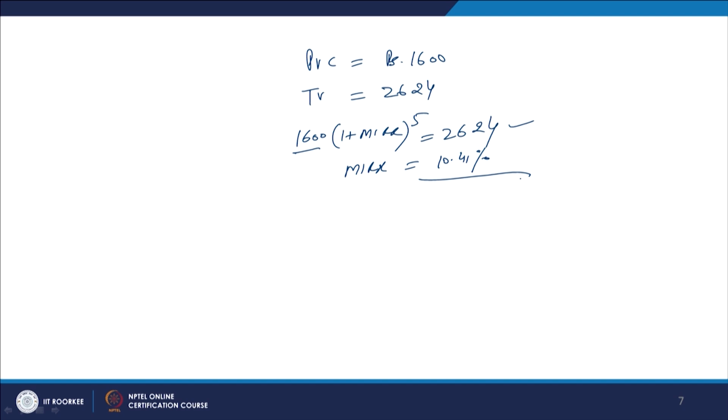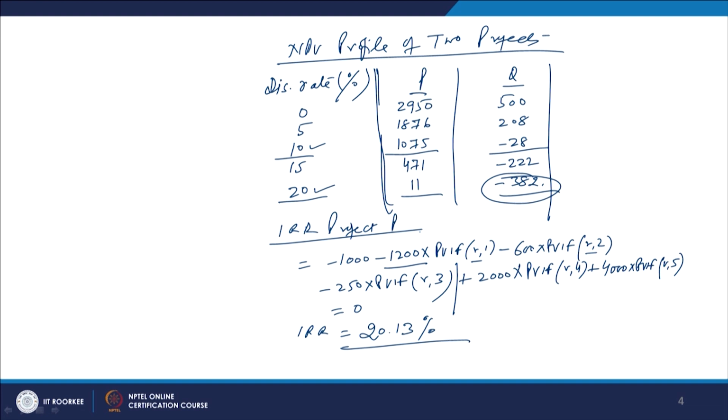And if you now want to take a decision on the basis of all these criteria, if you talk about the NPV at every level, meaning 0 to 20% which we have calculated, at every level the NPV of project P is more than project Q. So, if you want to take one out of the two, then project P is better.